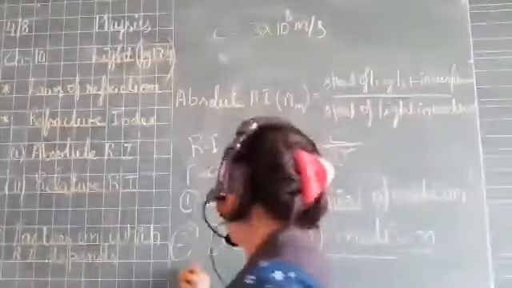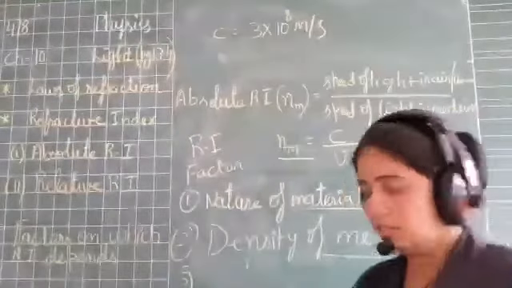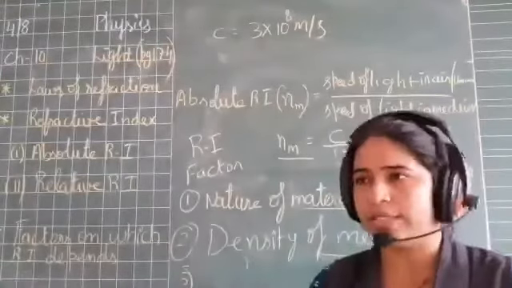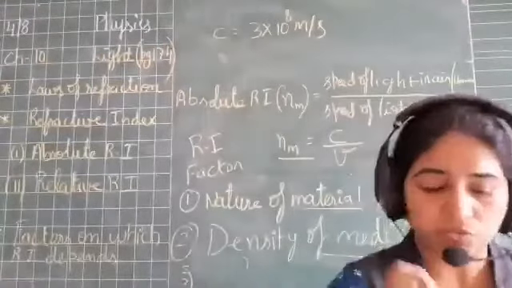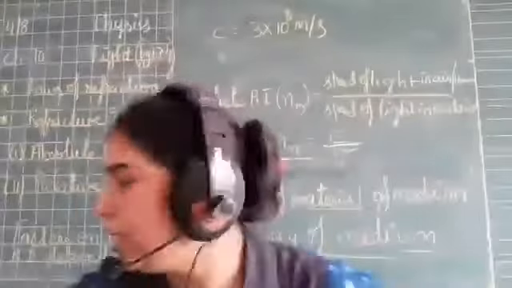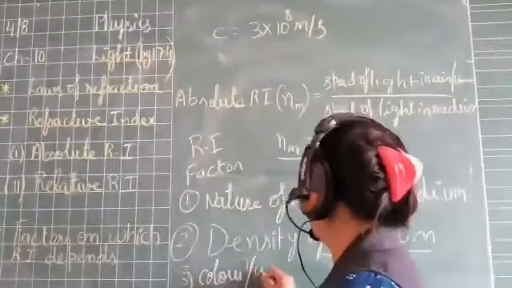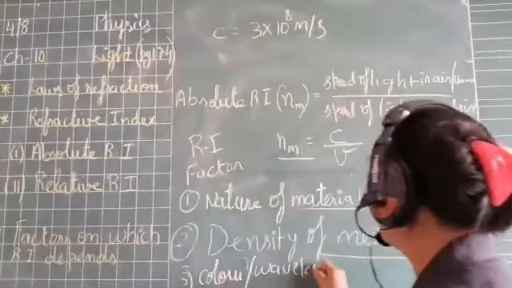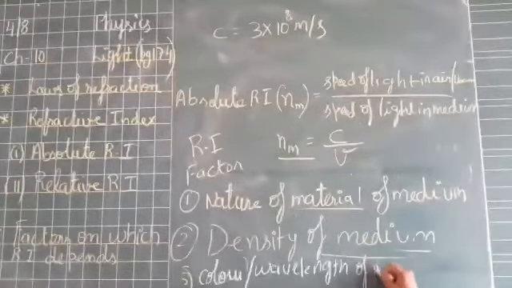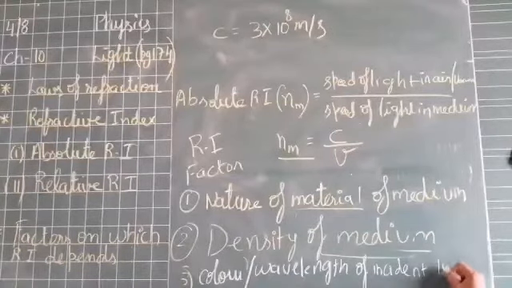And the last factor, you are able to see the last one. The last factor is the color of the light, or you can go in terms of wavelength. The color or wavelength of the incident light.